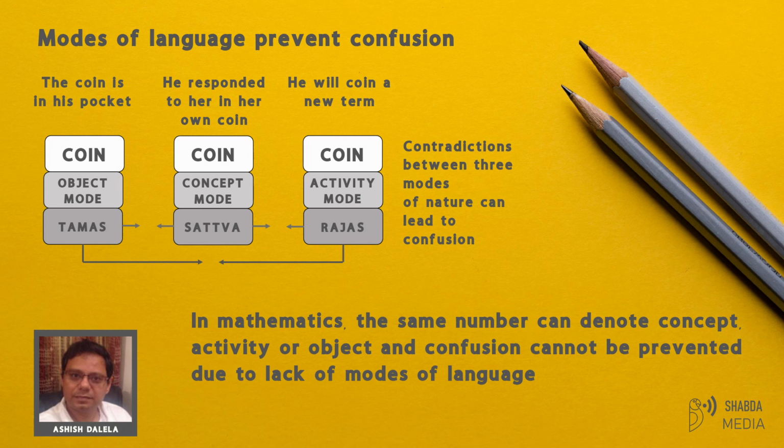We have already seen how duality requires a hierarchy which comprises of a head, tail, and a coin. So the solution to the problem of duality requires 3 parts. And then when there are 3 modes of nature, both duality and 3 modes of nature require the notion of space integrated into the logic, which means that logic only speaks about local or contextual truth rather than the global or universal truth. If we try to obtain universal truth by removing duality and the three modes of nature as modern mathematics and logic do, then we end up in incompleteness and contradictions.